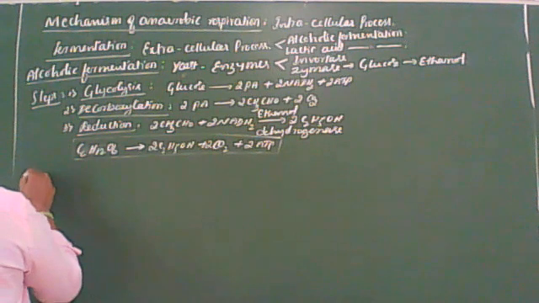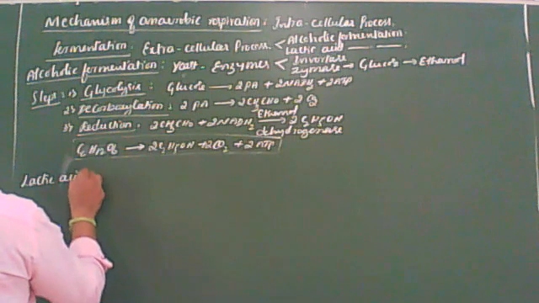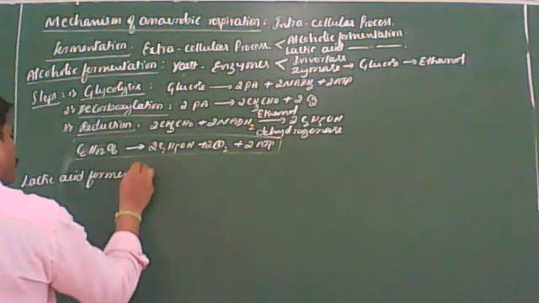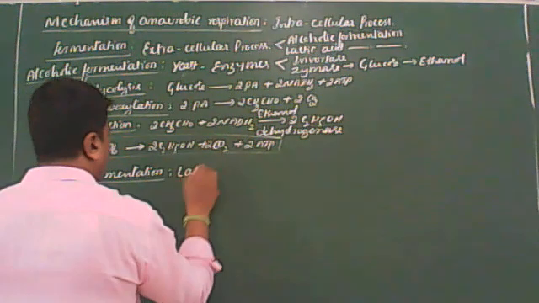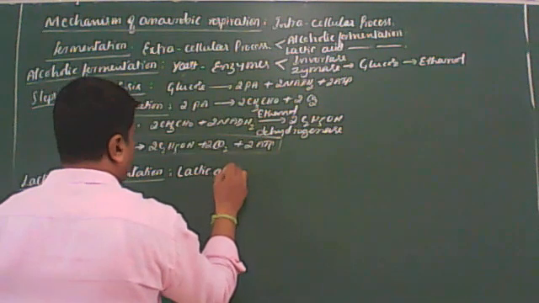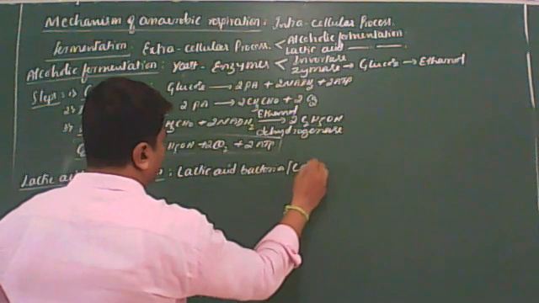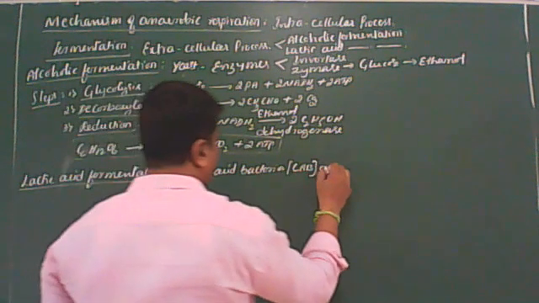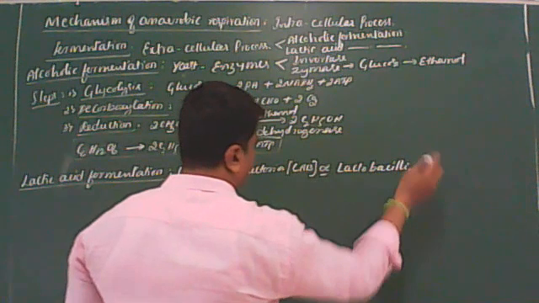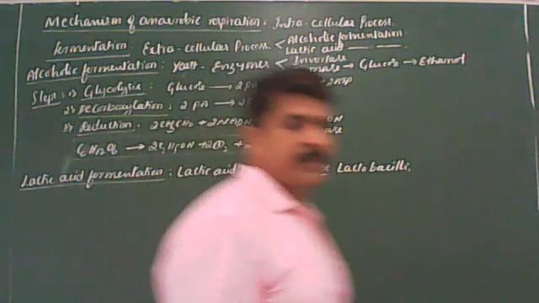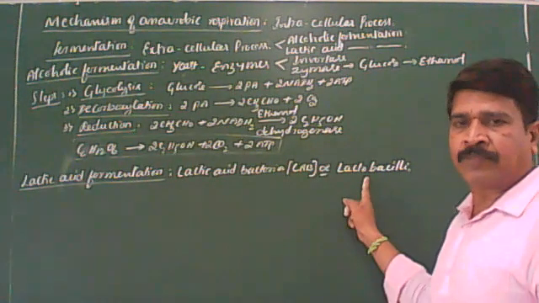C6H12O6. Okay. Now let us come to the lactic acid fermentation. Lactic acid fermentation takes place with the help of lactic acid bacteria. Lactic acid bacteria are also called LAB. LAB is nothing but lactic acid bacteria, that is lactobacilli. You remember this. Lactic acid fermentation takes place with the help of lactic acid bacteria, that is the lactobacilli. Clear?